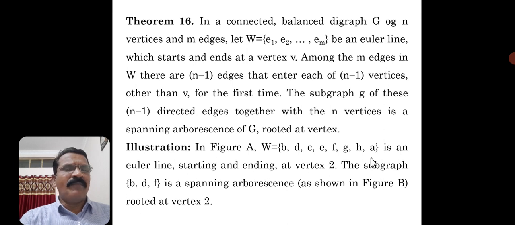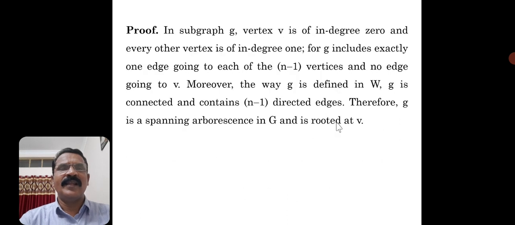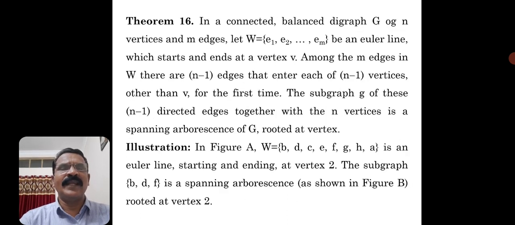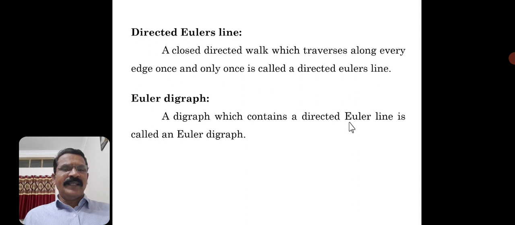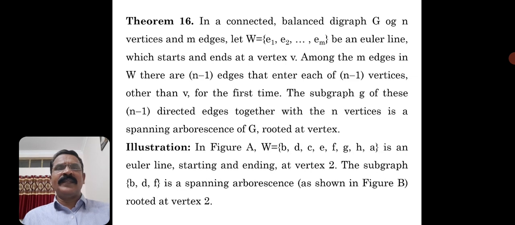In a connected balanced digraph. What do you mean by a balanced digraph? If you could recall the balanced digraph, I will show you what it is. Let me refer to one digraph where the vertices have equal in degree and equal out degree. So that is the balanced digraph. That was the concept which we have already discussed. Let me consider the statement of the theorem.